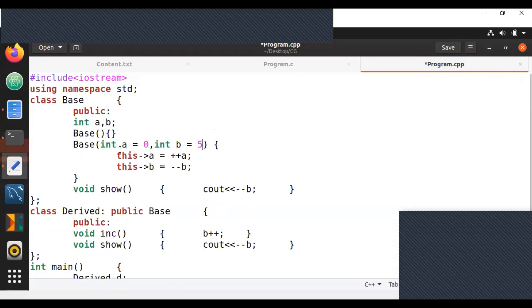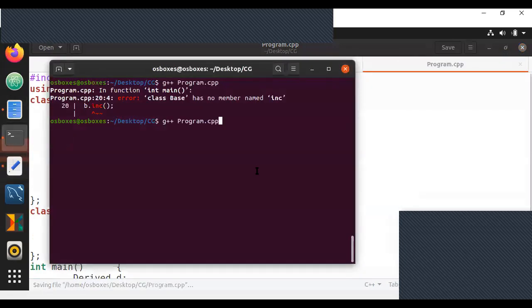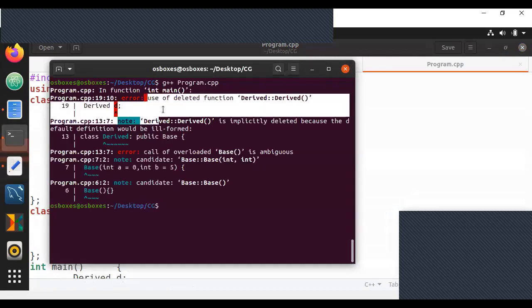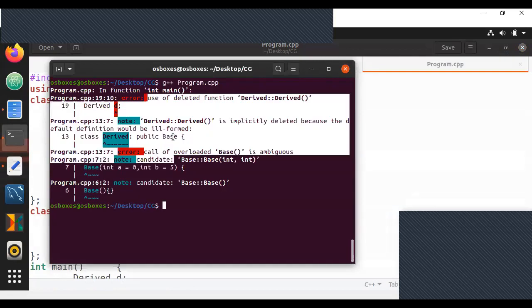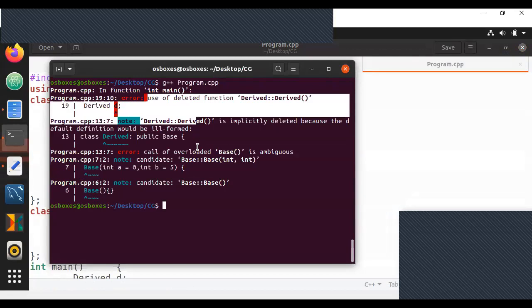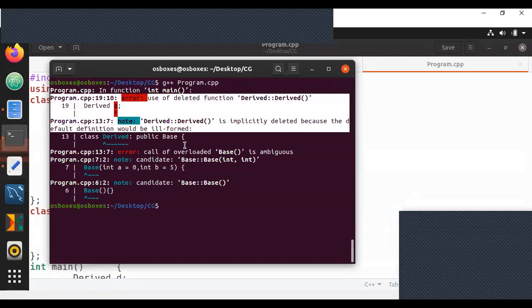I hope you guys know, whenever we call this constructor, now that we do have default values, if you compile this, you're getting a small error again: use of deleted function derived.